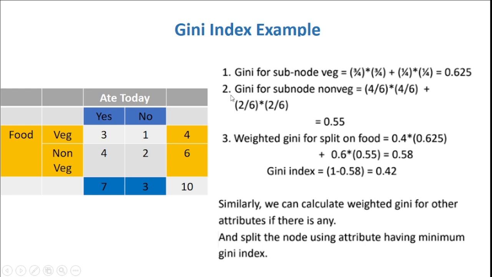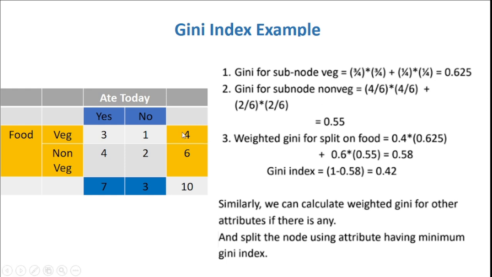Now we are going to calculate the Gini index for the subnodes veg and non-veg. The Gini index for the subnode veg is 0.625 and for non-veg is 0.55. The weighted Gini for food after the split is as follows.